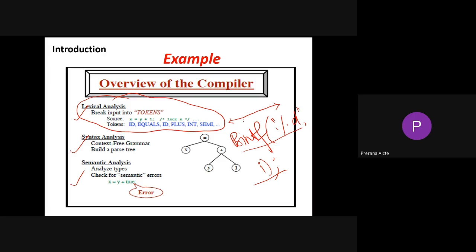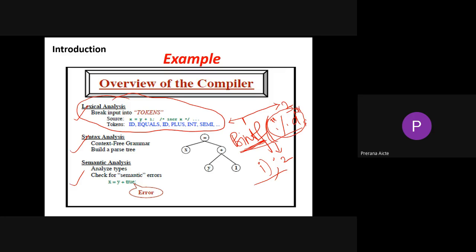Sorry, printf is an inbuilt keyword, token number 1. The open parenthesis is token number 2. The thing enclosed in double quotes, the string, is token number 3.